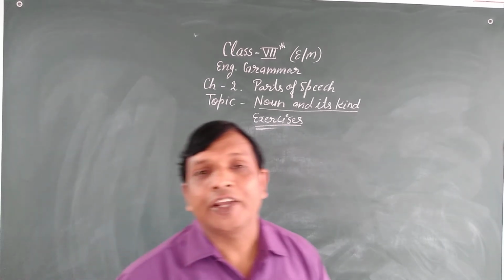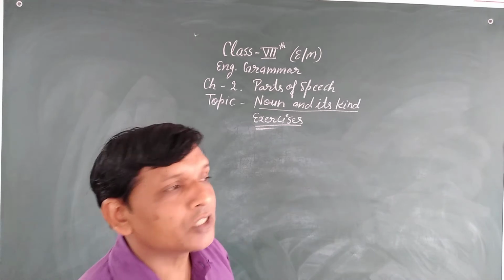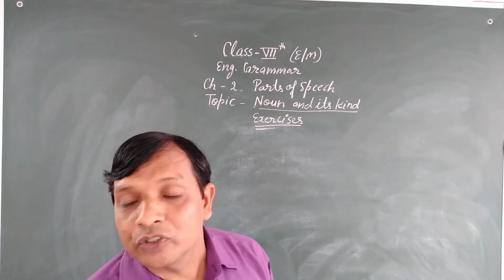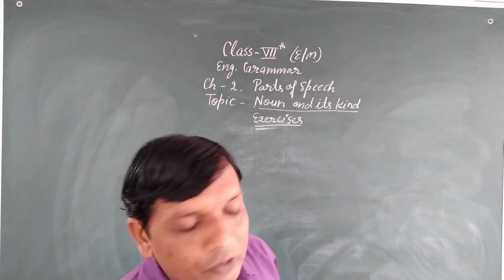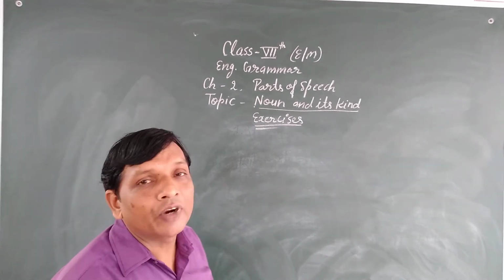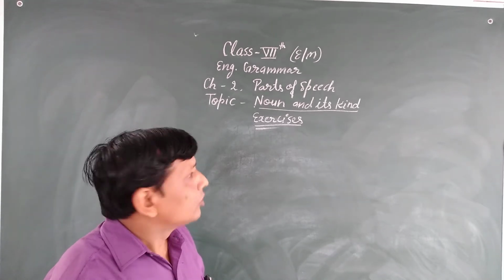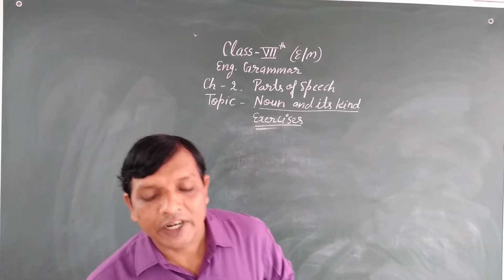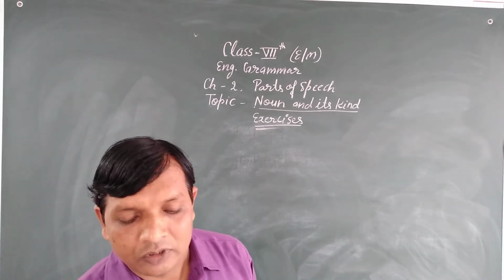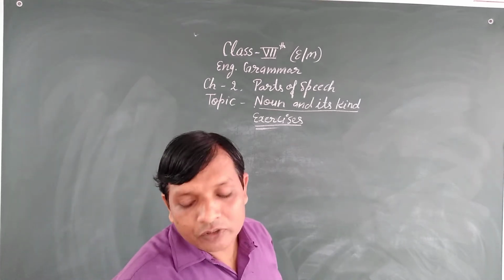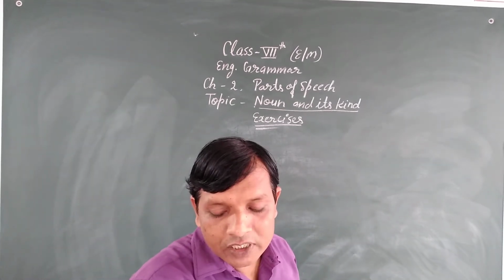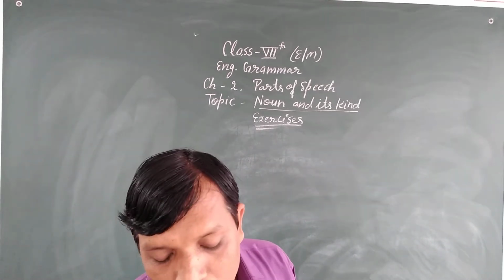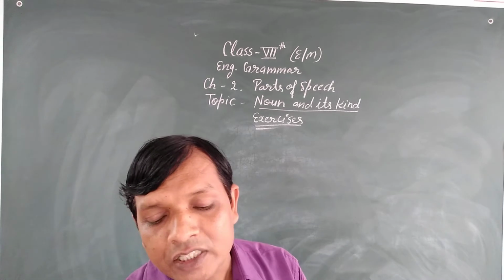Last week I taught you the parts of speech and its kinds. As you know, the topic I taught you was noun and its kinds. Today we shall see the exercises of this topic that are given in your book. Based on the noun, you have to solve the exercises. First of all, open your book on page number 23.